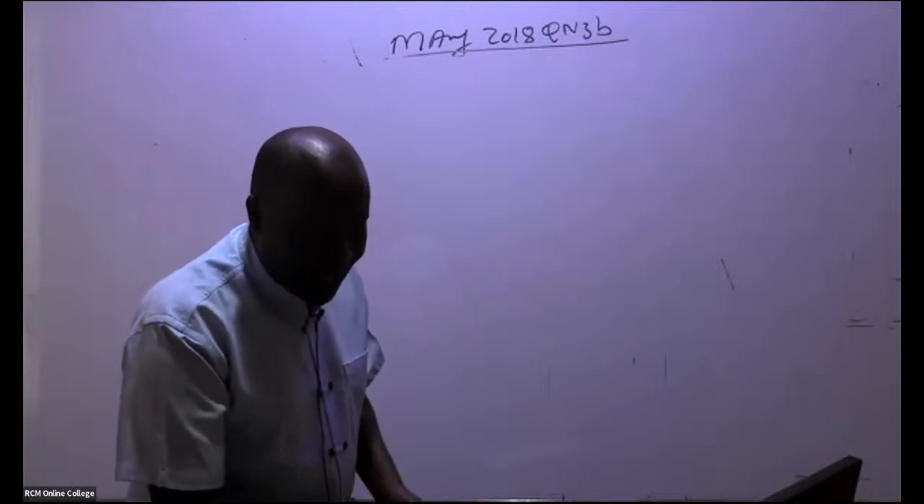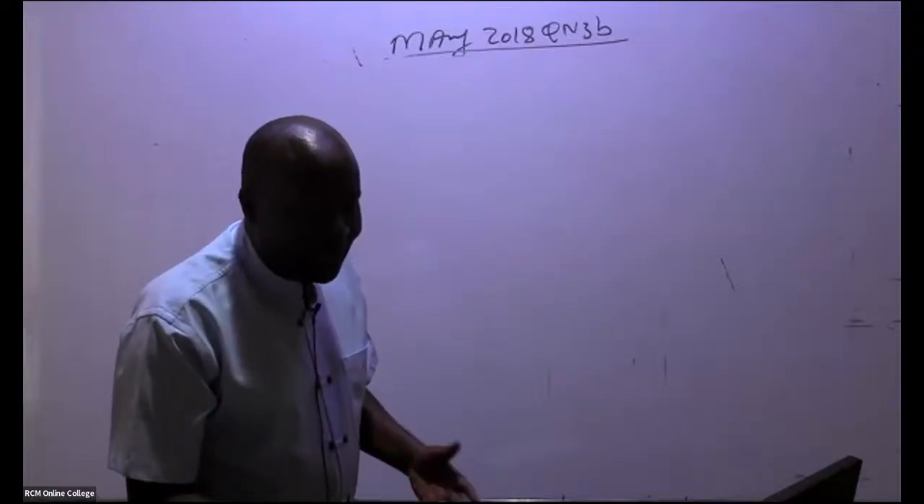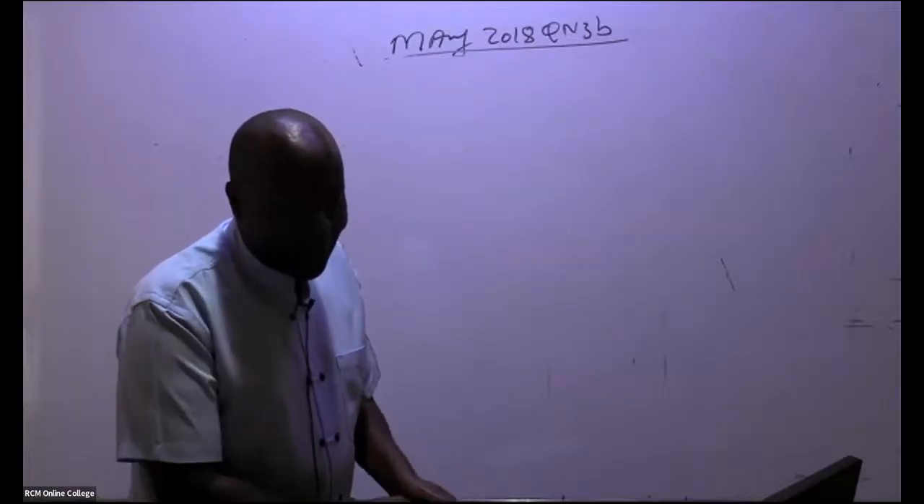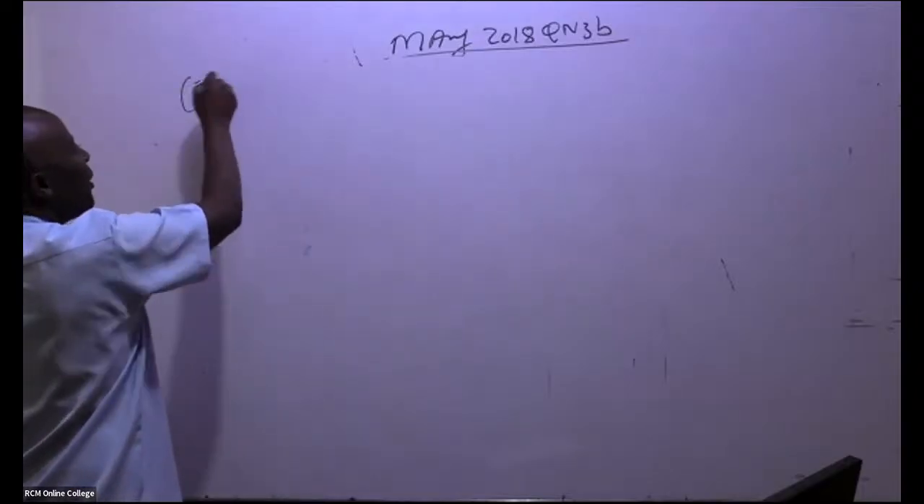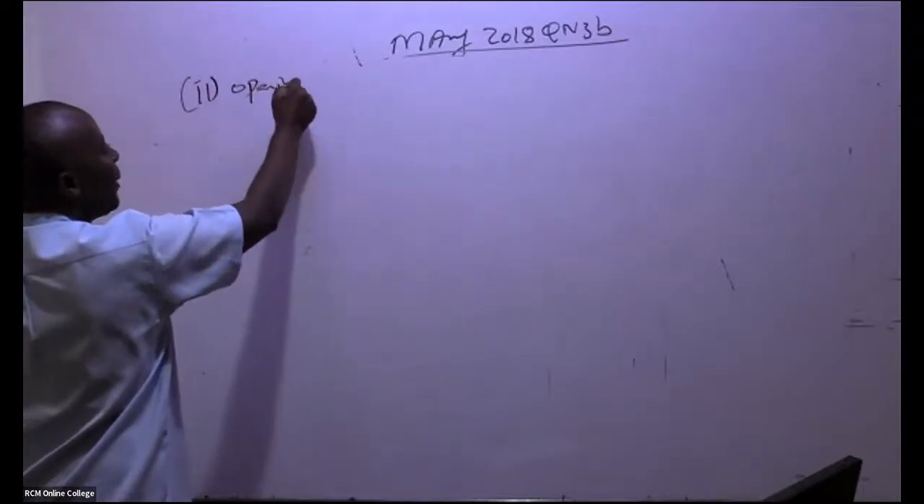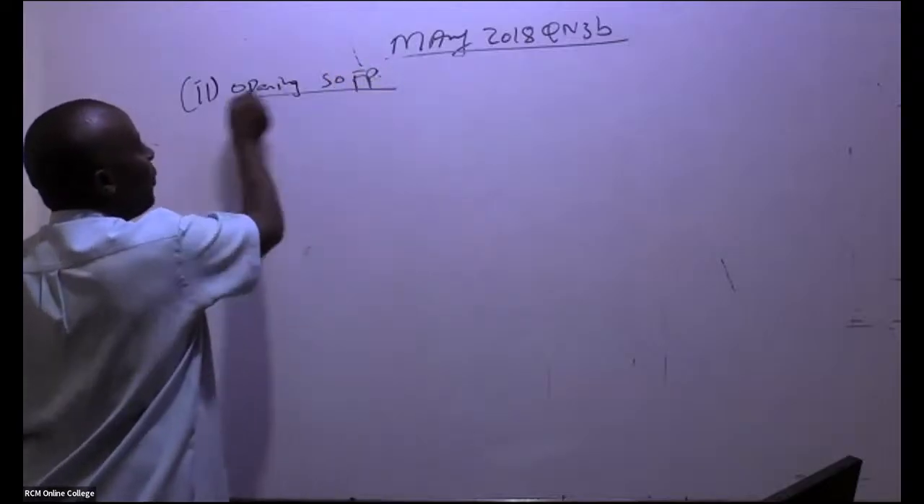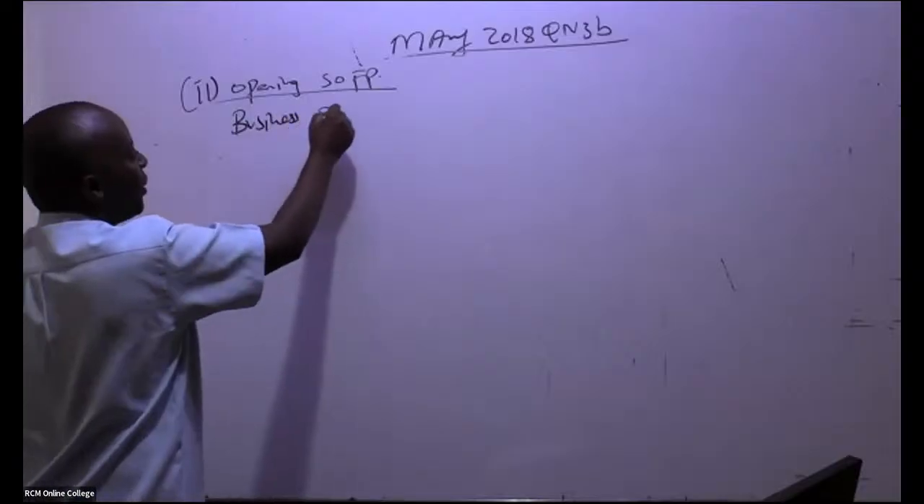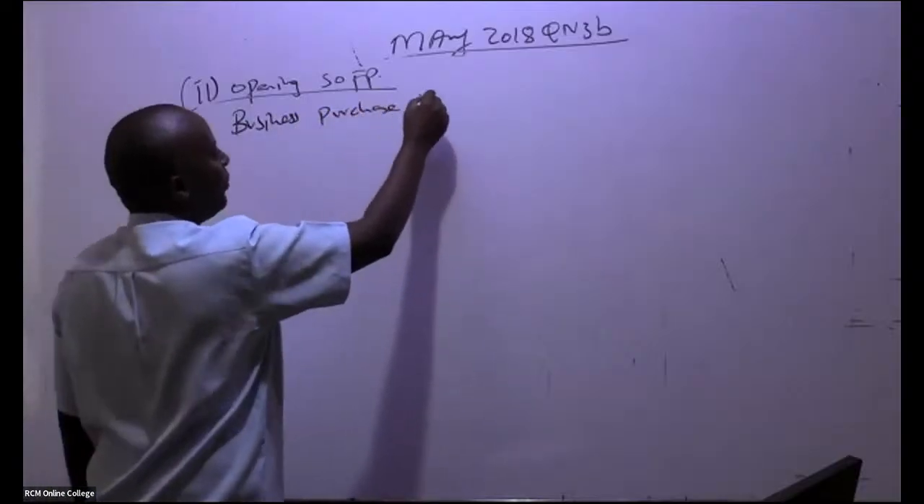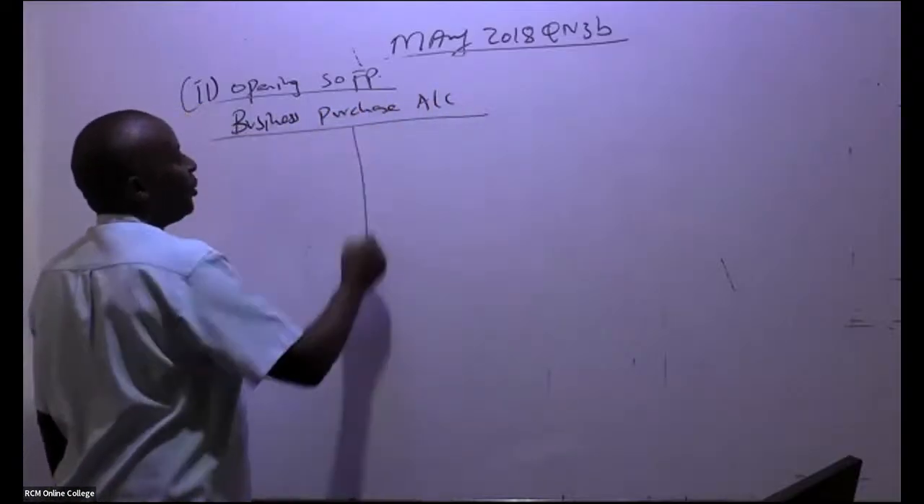It's also known as the purchasing account. So in this case, business purchase account. So this is number 2, where they want me to do the opening statement of financial position. But first, I'm doing a business purchase account.